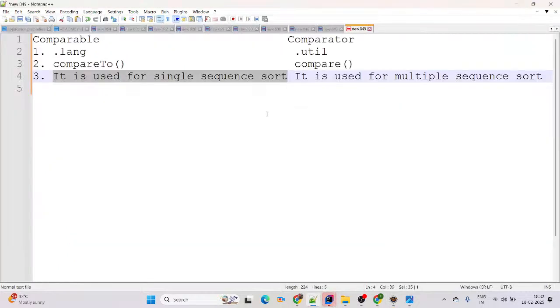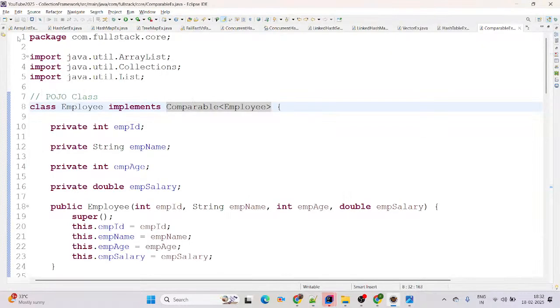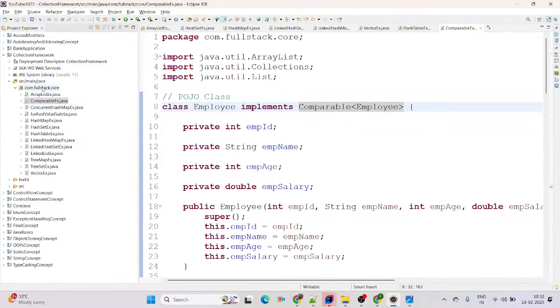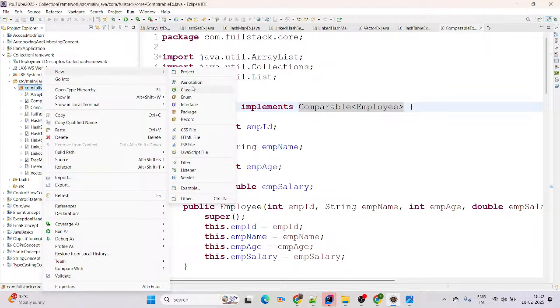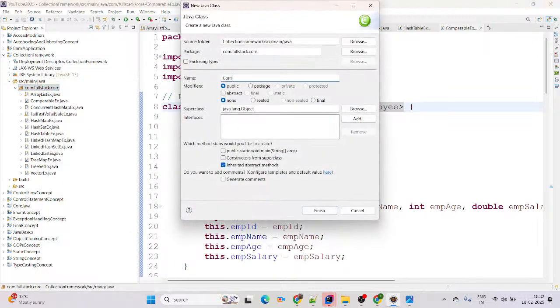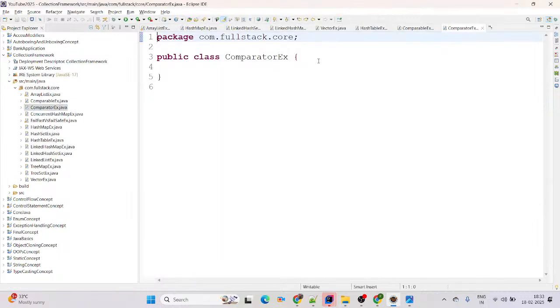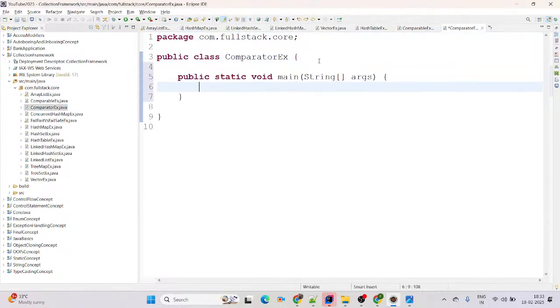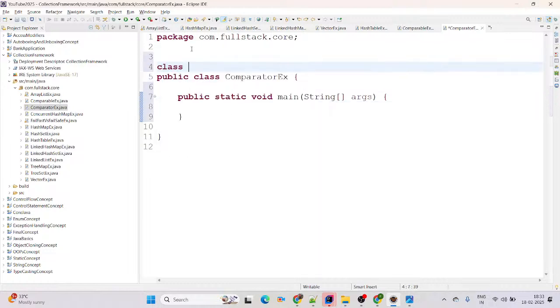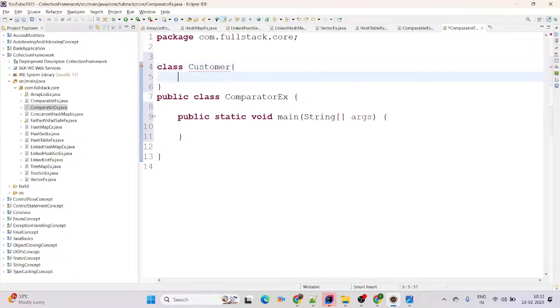Now coming to the next one, Comparator. For the Comparator perspective, I am creating one more Java application. Here you can simply right click, New Java Class, and I am giving the name ComparatorExample. Then here I am creating the main method, and creating a class named Customer.